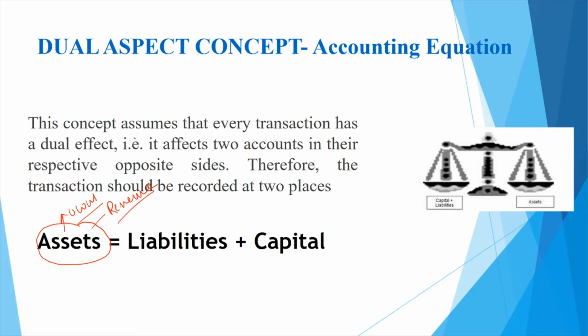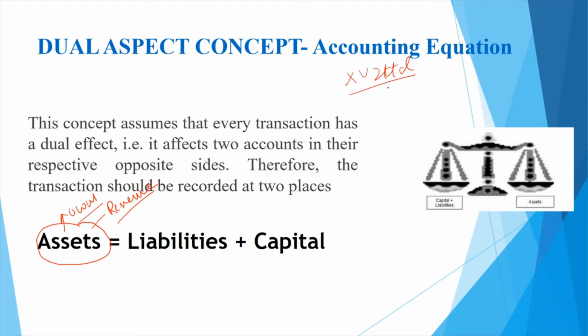We discussed in the very first concept, called the separate entity principle, that a business and its owners are separate. So when I'm talking about assets, I'm talking about the assets owned by the business. Let me take an example, as a recap of the business entity principle.